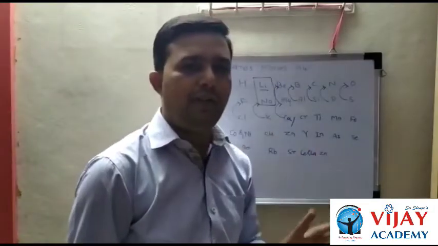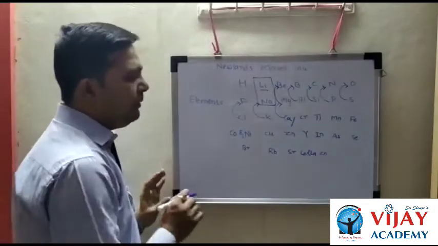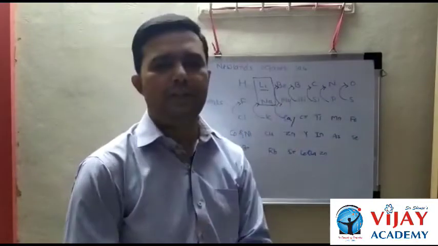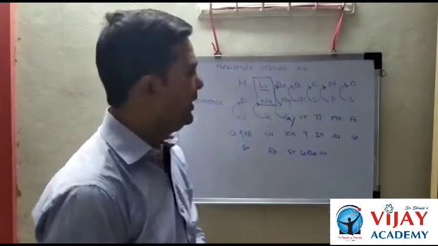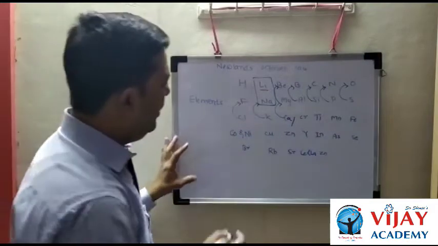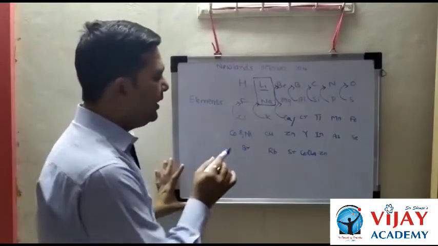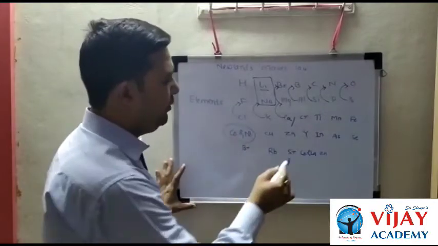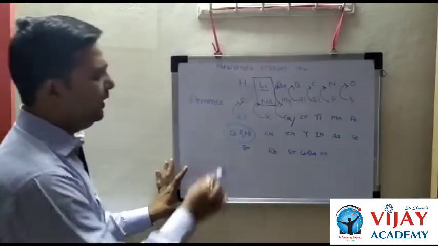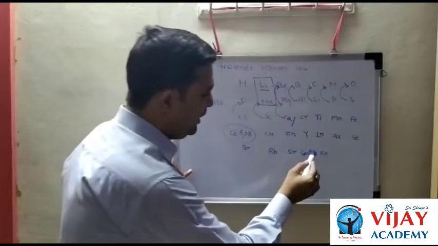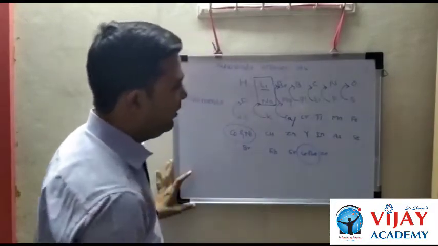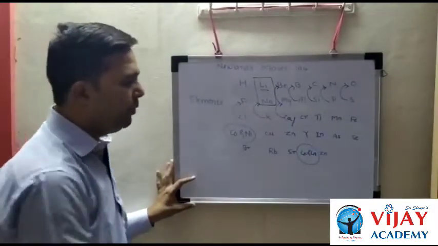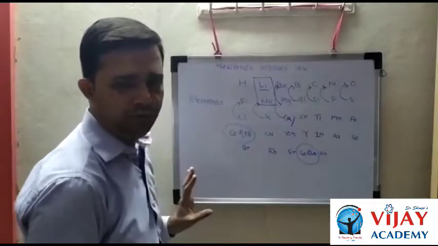There are some more limitations. The first limitation is that only 56 elements are arranged. Second, two or more elements are placed in the same group. For example, cobalt and nickel are placed in the same group. Similarly, cerium and lanthanum are placed in the same group.